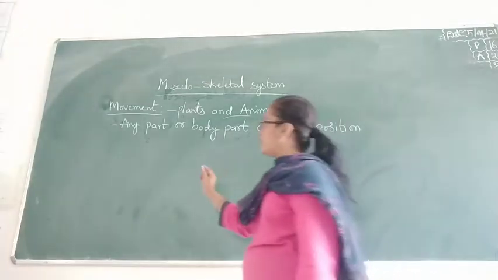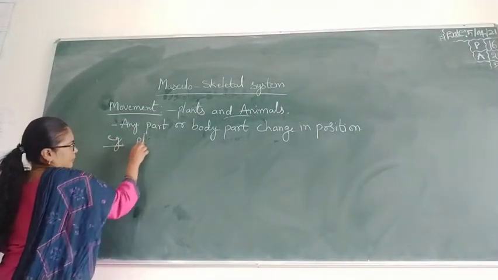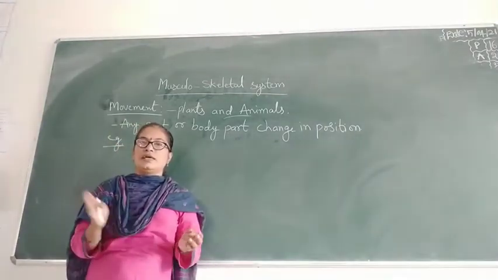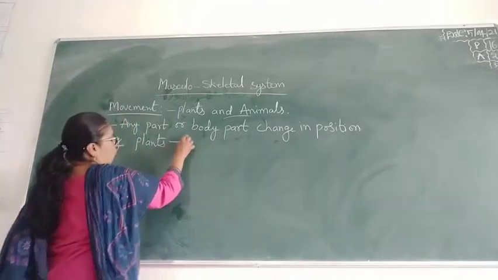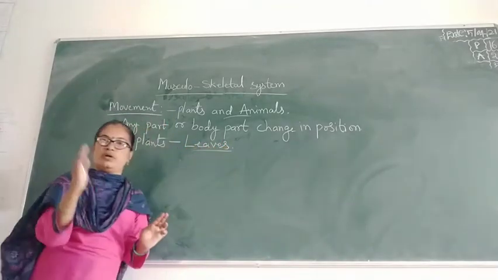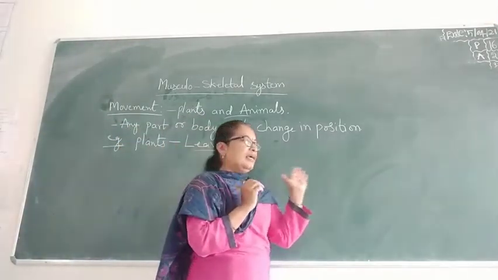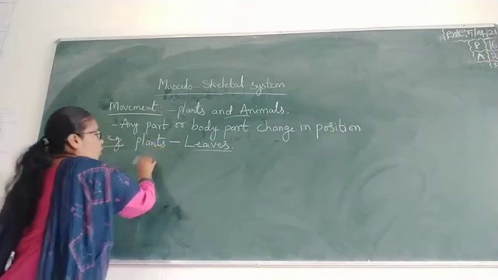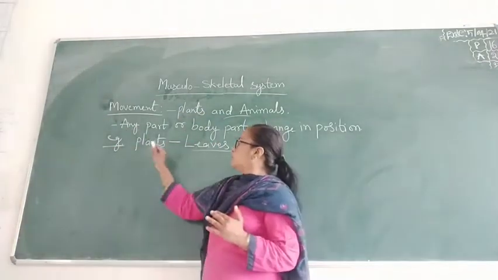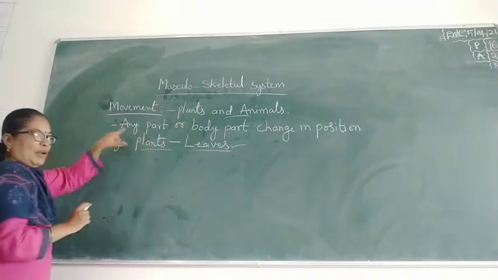For example, plants have leaves, and the leaves will move. Even though they are connected to the twigs and the stem, they move. They are not changing their place, but they are moving. So the leaves are the example in plants.